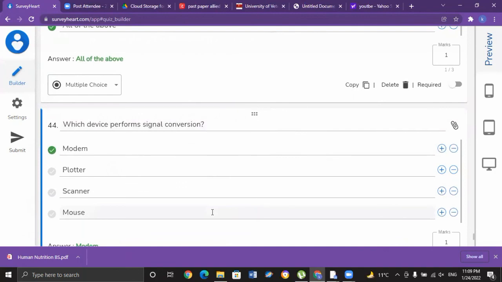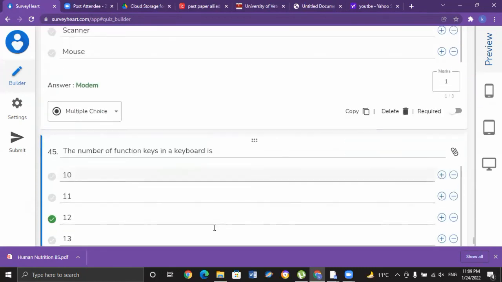Which device performs signal conversion? The modem, which we also call modulator or demodulator, is a computer hardware device that converts data from a digital format into a format suitable for an analog medium such as telephone or radio. So the modem is responsible for the conversion of signals. That is option A for MCQ number 44.